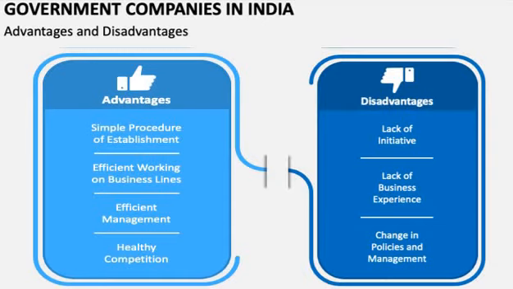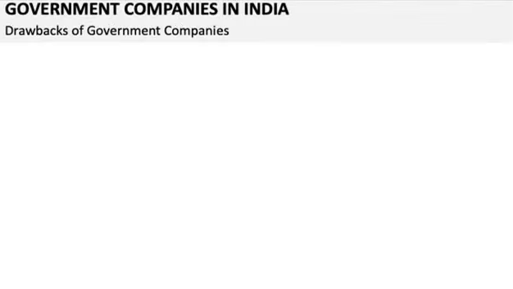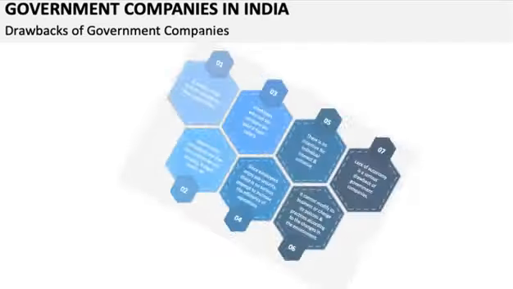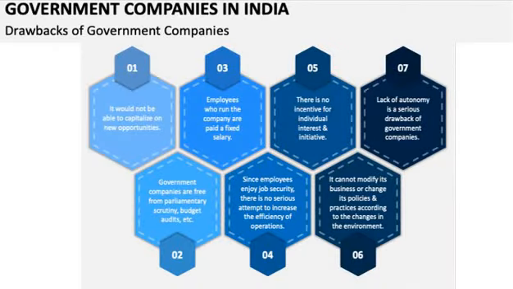So these are all about the advantages and disadvantages of government companies. Next we'll see the drawbacks of government companies. The first point: it would not be able to capitalize on new opportunities. Usually in a government company, they can't expect much capital from private enterprises. Only the government will invest in sick industries, right? So that is a drawback of a government company.